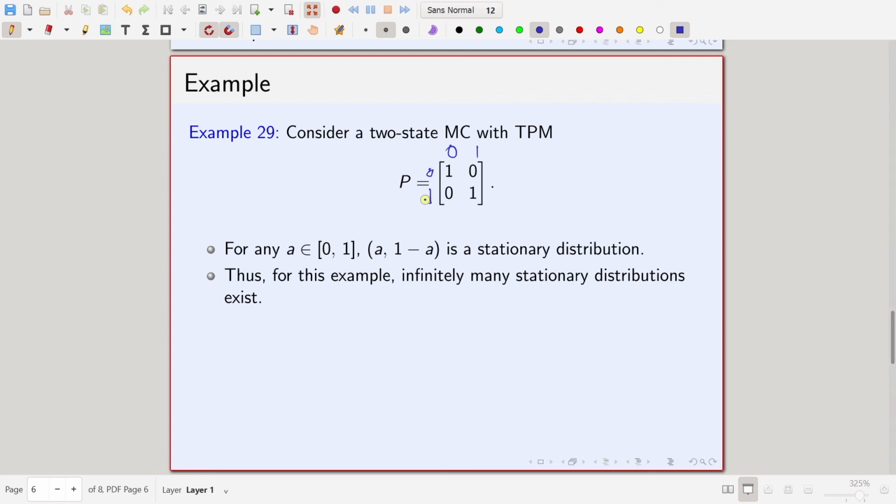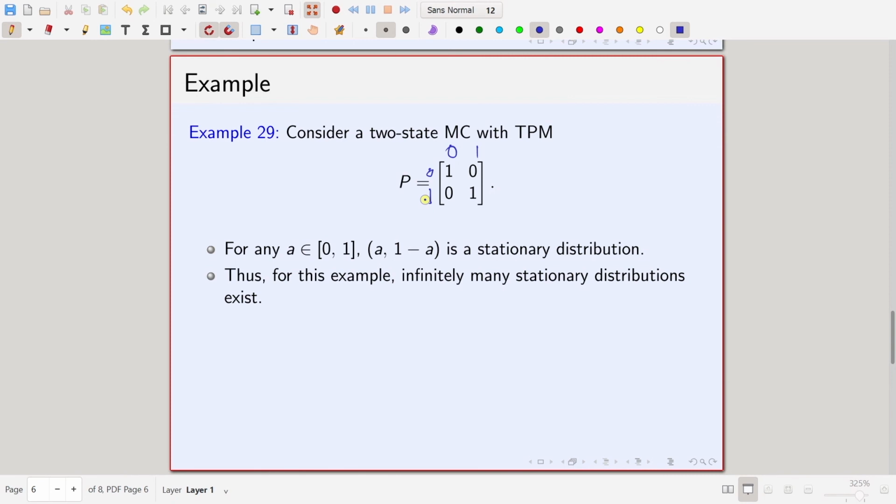So, then again it is a very trivial kind of Markov chain. From 0 you stay in 0 and from 1 you stay in 1. So, here both 0 and 1 are what are called absorbing states, fine. So, again this is a Markov chain. Whenever you see a transition probability matrix, you should just try to find out how many communicating classes it has, what are those communicating classes.